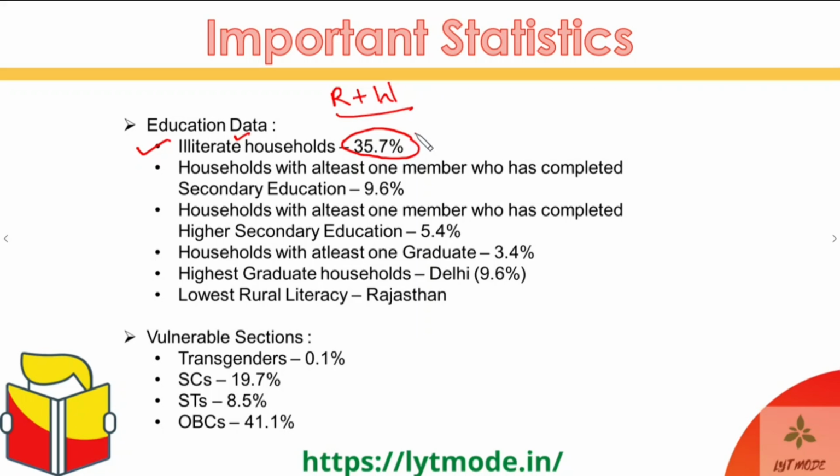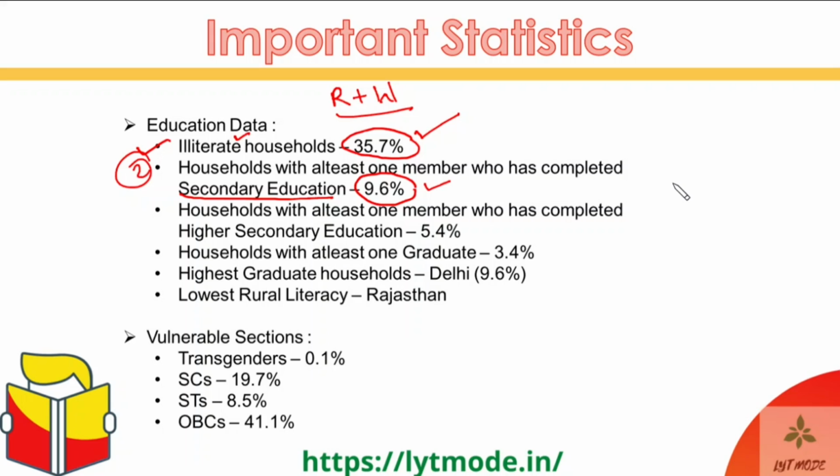So basically, more than 1/3 of the population in India cannot even read and write, and that is terrible, right? Then we'll start moving ahead towards the higher criteria of education. The next criteria is households with at least one member who has completed secondary education, and this is only 9.6% of the households, which means more than 90% of households do not have any member who has completed secondary education. Not even one person in their houses has completed secondary education.